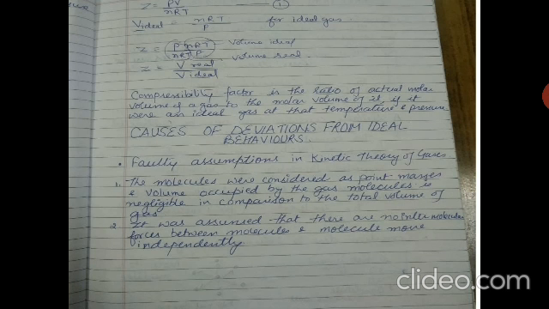The fraction is negligible in comparison to that of the total volume. However, as the temperature is considerably decreased or the pressure is increased, the total volume of the gas decreases, whereas the volume occupied by the molecules remains the same, because the molecule is incompressible. Therefore, the fraction of the volume of the molecules cannot be neglected under these conditions, and this proves the invalidity of this postulate at high pressure and low temperature.